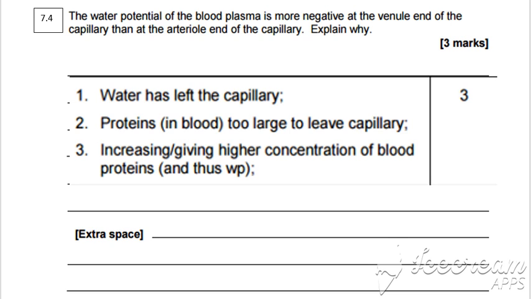7.4. The water potential of the blood plasma is more negative at the venal end of the capillary than at the arterial end of the capillary. Explain why. This is because at the arterial end you have the high hydrostatic pressure, and the hydrostatic pressure is higher on the inside than the outside, and it's also higher than the osmotic pull.